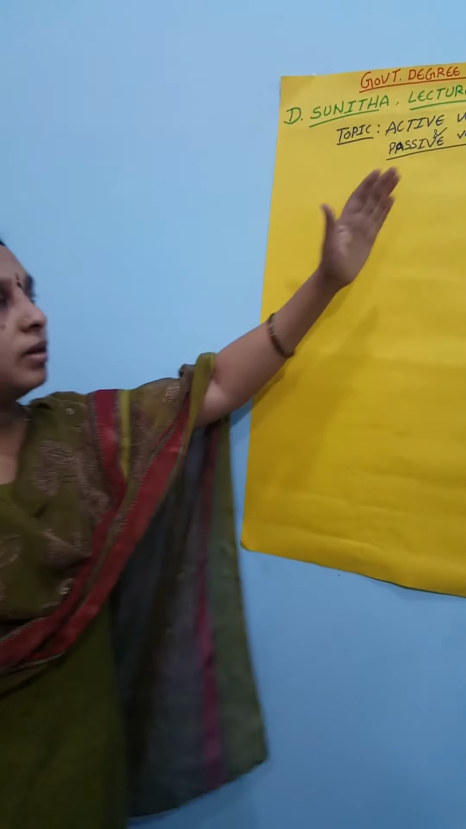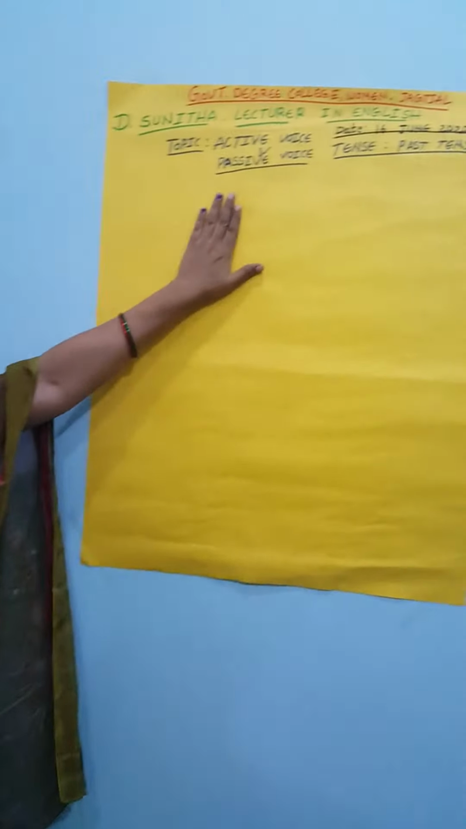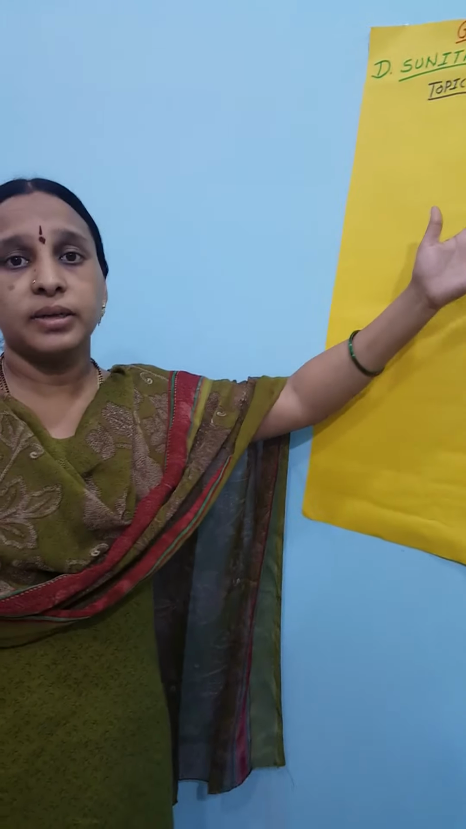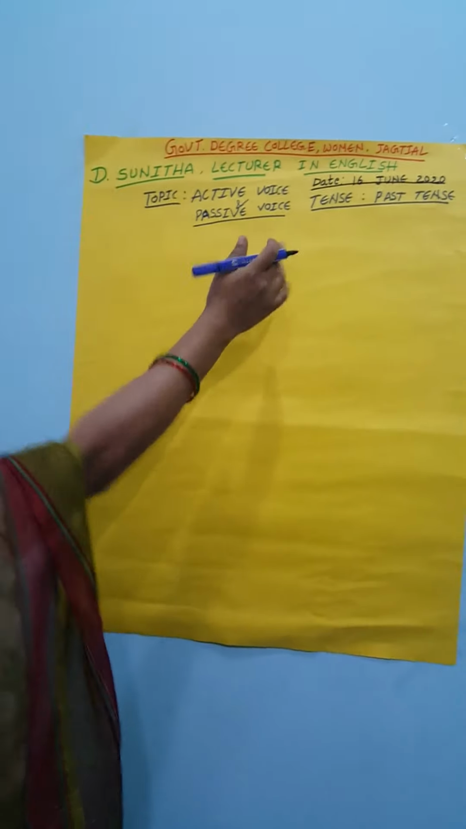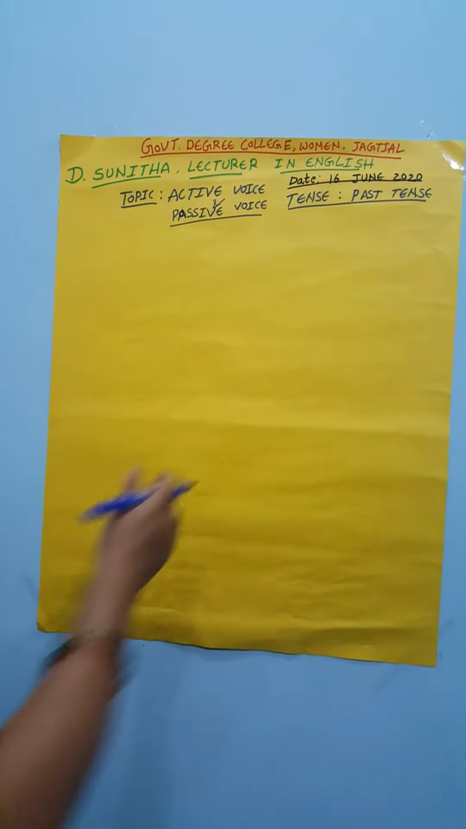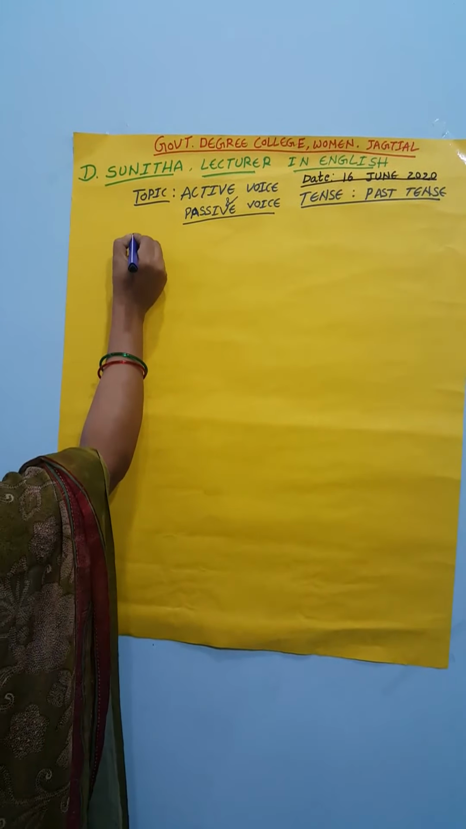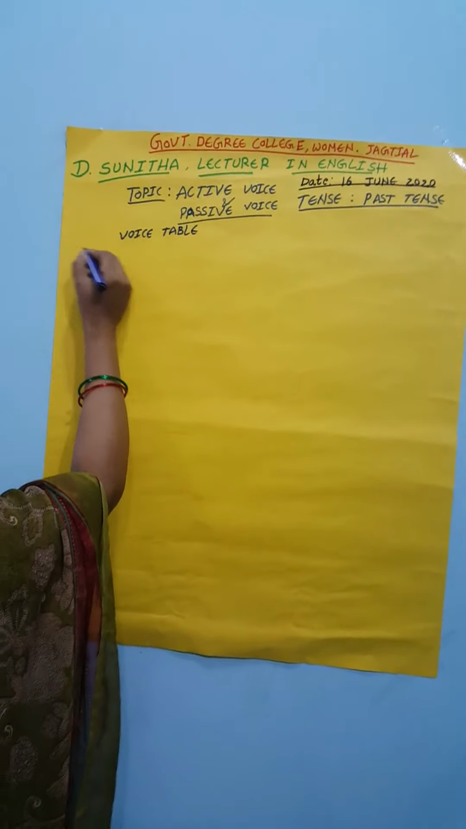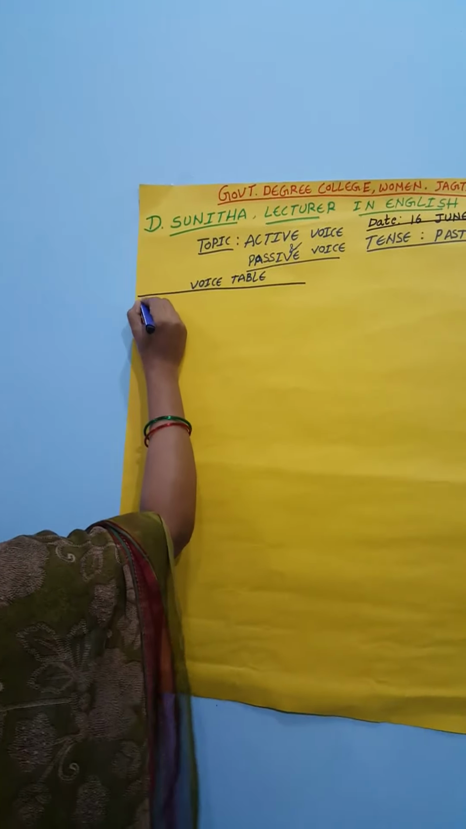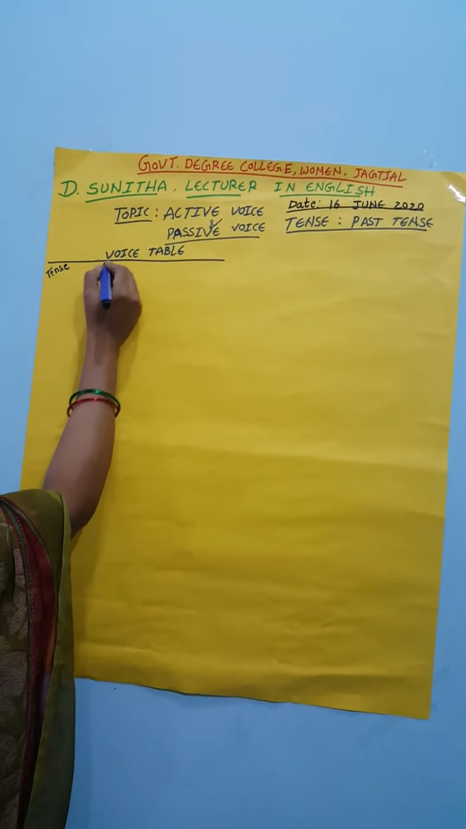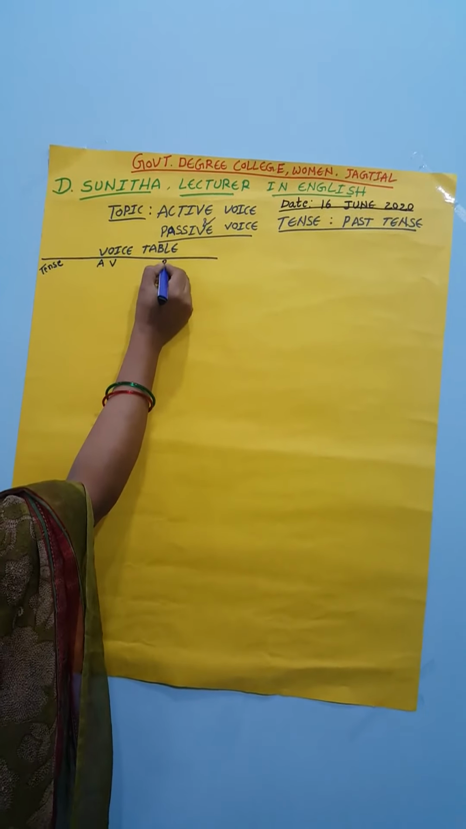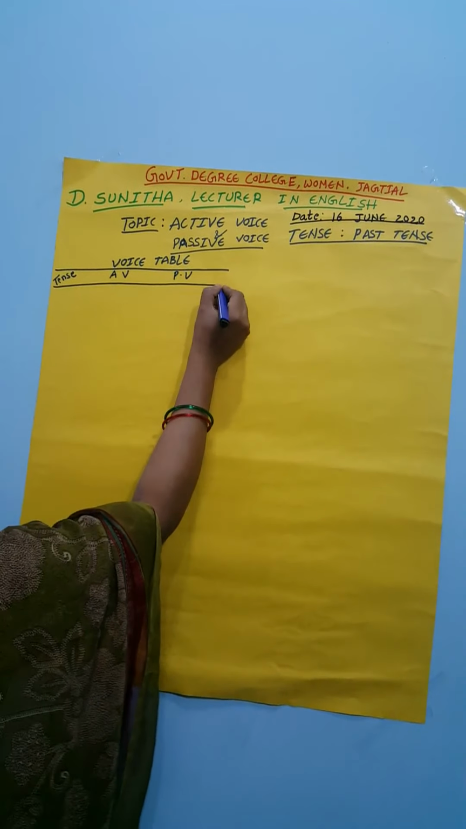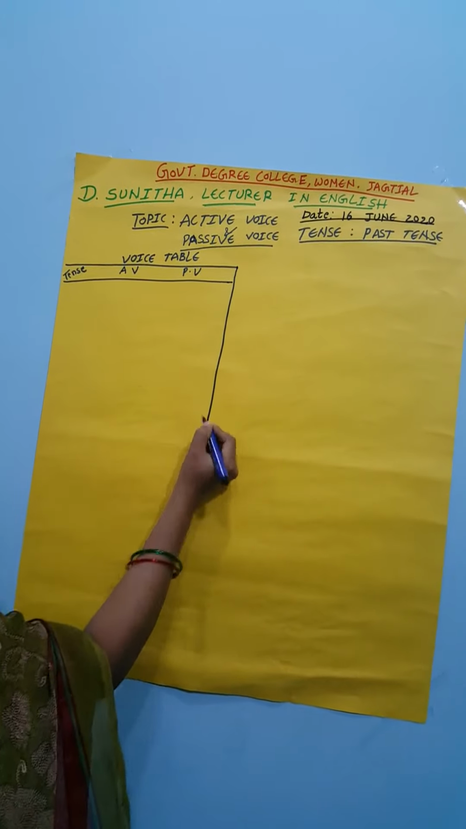Before learning the transformation of sentences, that is active voice into passive voice, we will learn the voice table. See here the voice table. The tense is the past tense. First of all, we can learn the tense, active voice, passive voice. This is the table of the active and passive voice.